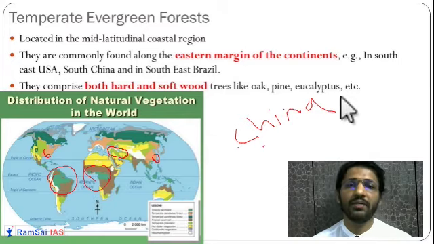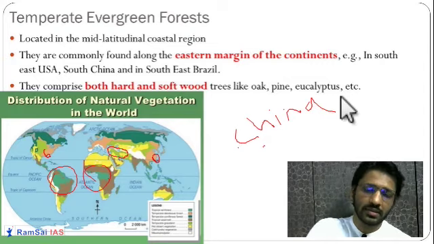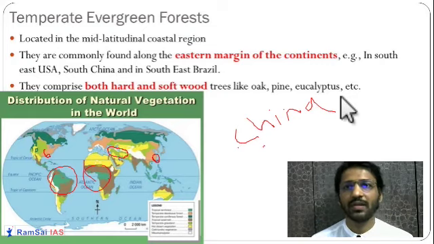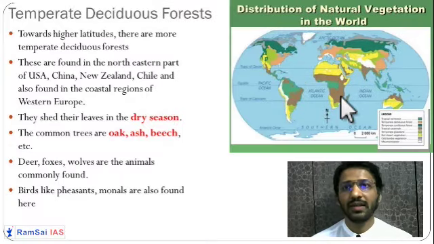But in the tropical evergreen forest, only hardwood trees are present. So you'll have oak, pine, eucalyptus. They are the combination of hard and softwood trees which are present in the temperate evergreen type of forest. Next is the temperate deciduous type of forest.